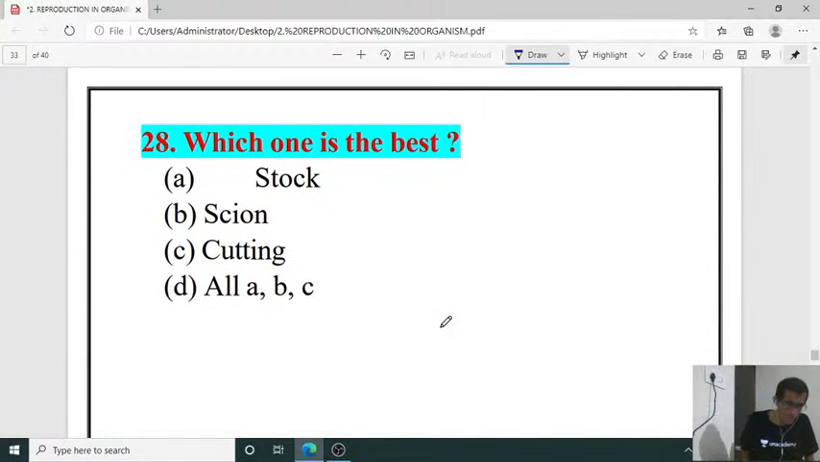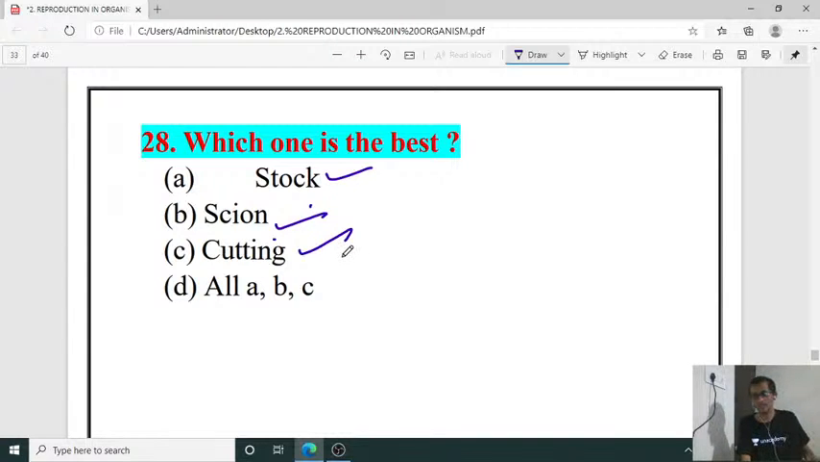And the 28th question, we are with another two questions. Which one is the best? Which one is the best for grafting purpose? Question 28: it is stalk, scion, cutting. All the three things are very much essential. So the right answer is D.